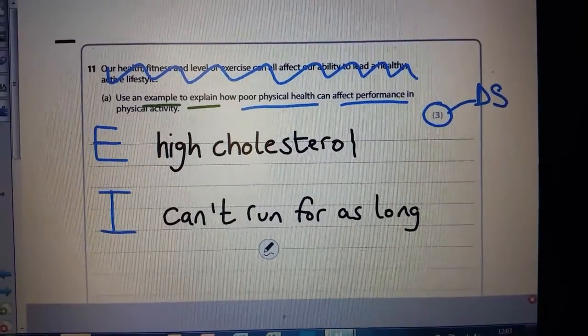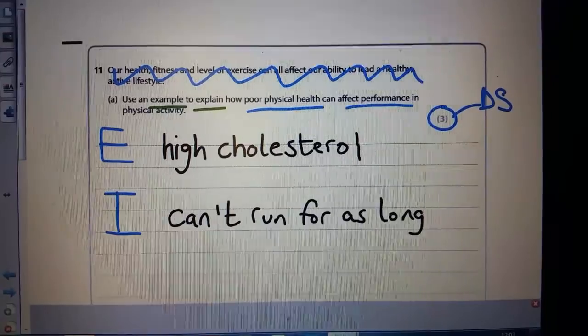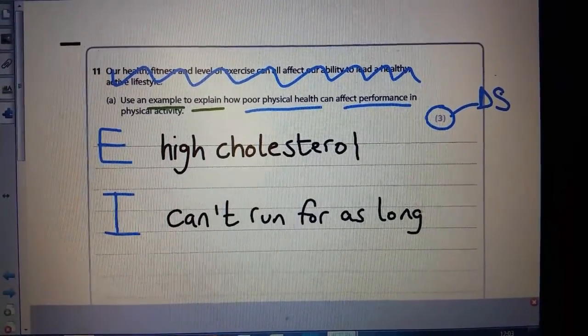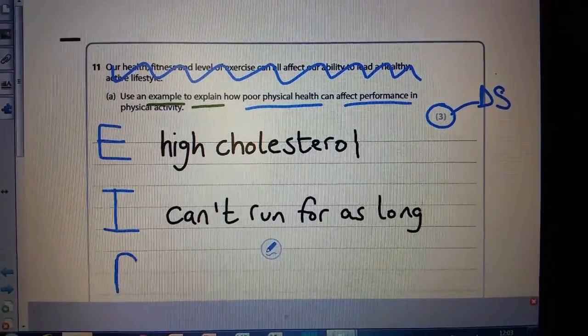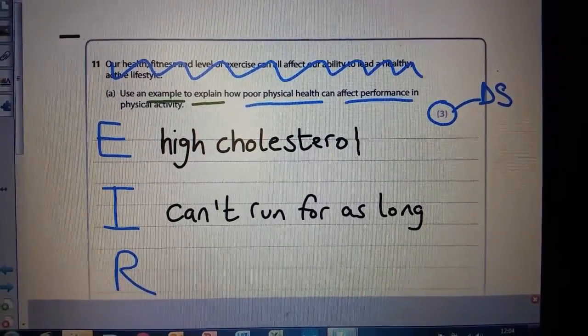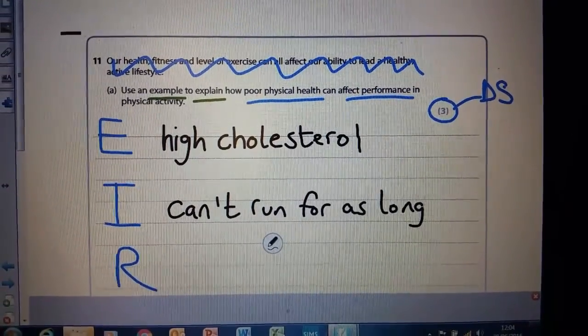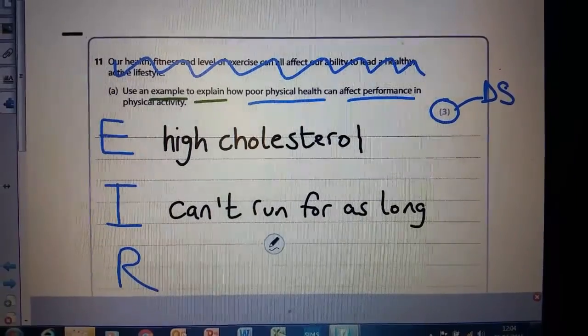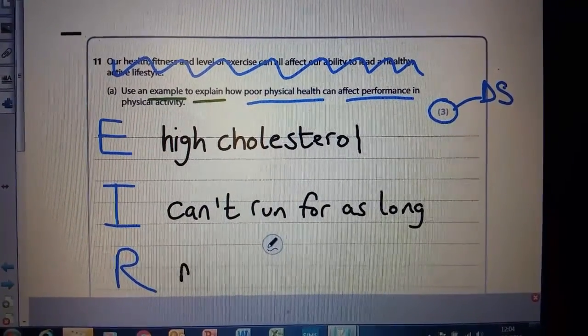But there, I still don't think we've really explained fully to get the 3 marks and create a developed statement. So I'm going to think now about the reason why I'm not being able to run as long because of my high cholesterol. Okay, so my reason is because I've got high cholesterol I can't run for as long. The reason for that is that my muscles aren't receiving oxygen because of the cholesterol.